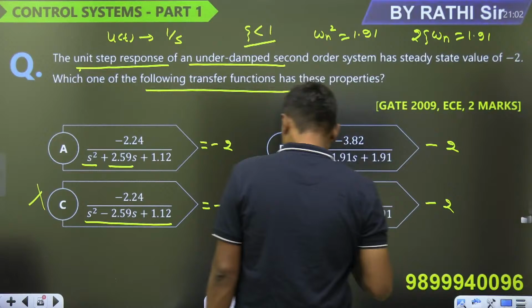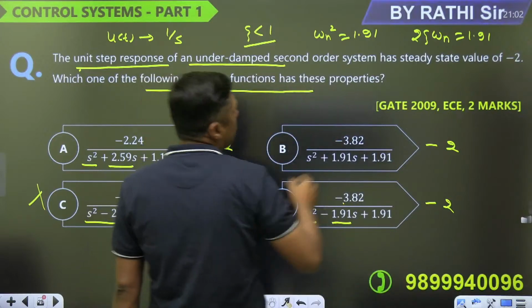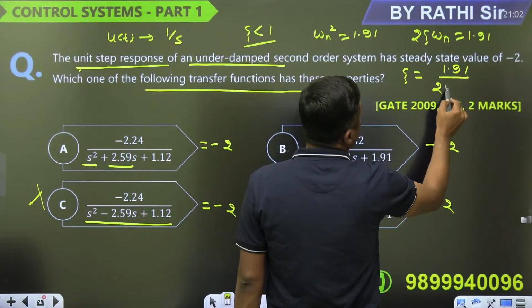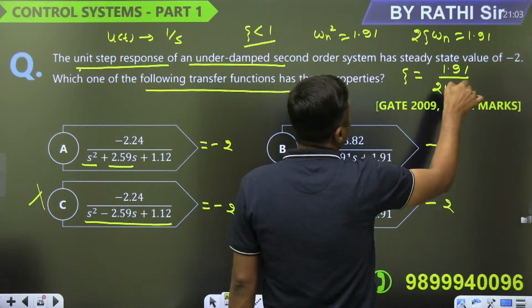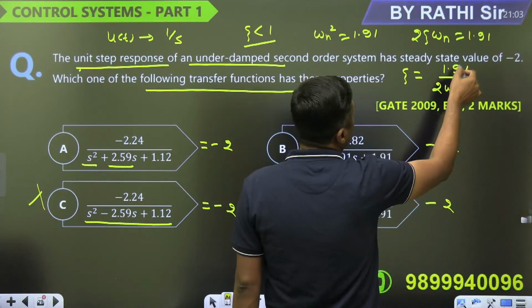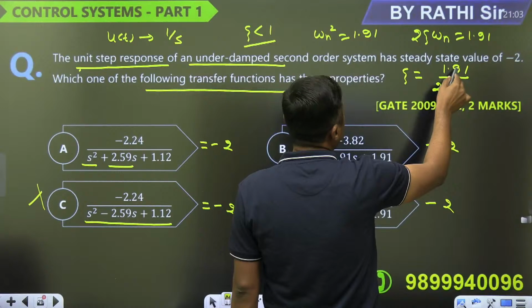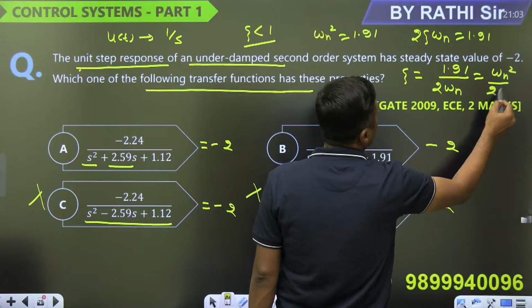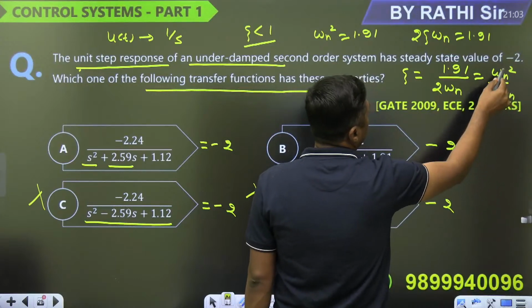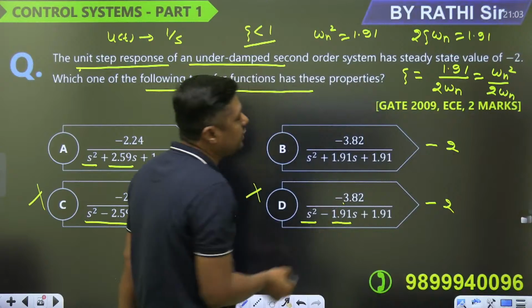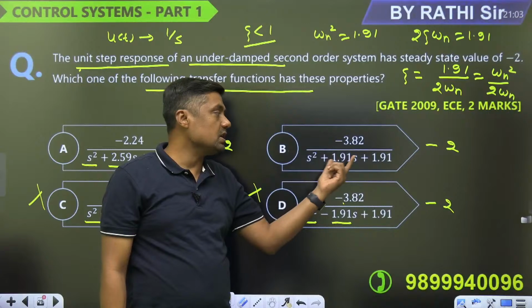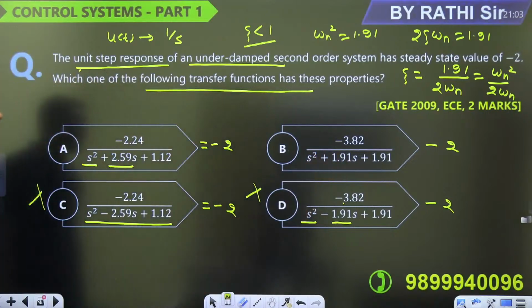This becomes omega n square upon 2 omega n, and now omega n cancels, giving omega n by 2. What is omega n by 2? 1.91 divided by 2 is less than 1. That's why this is the answer.